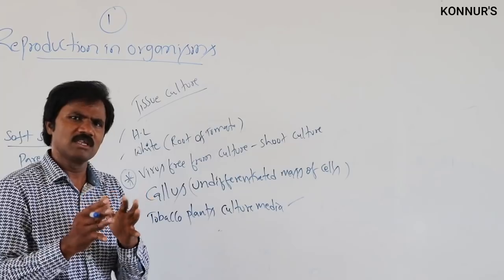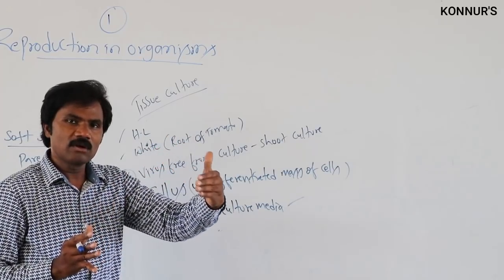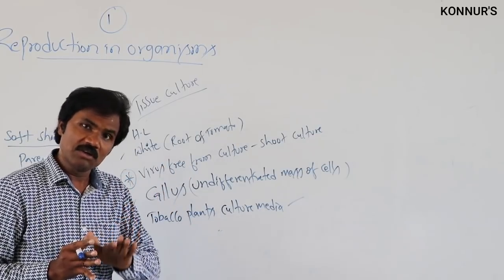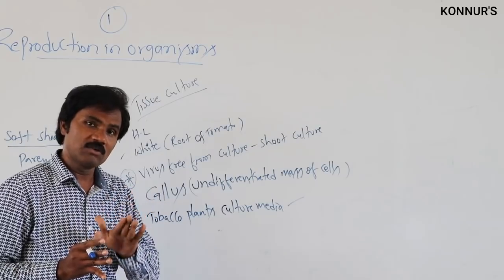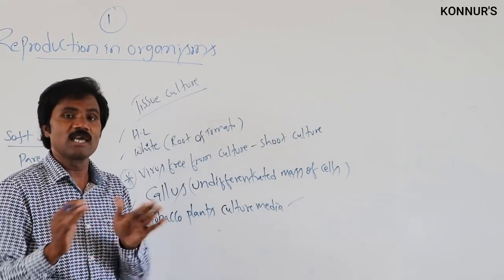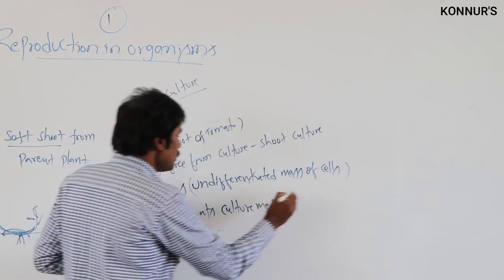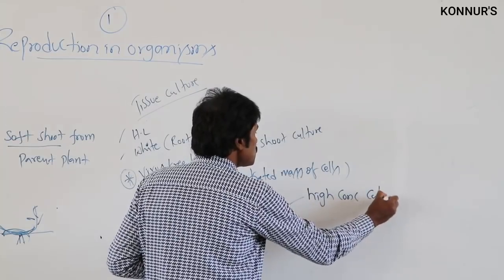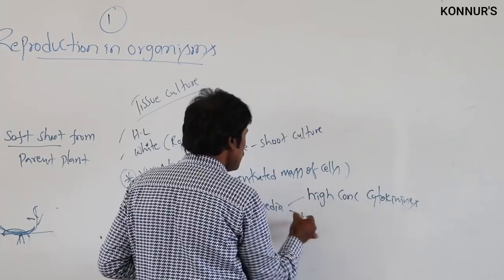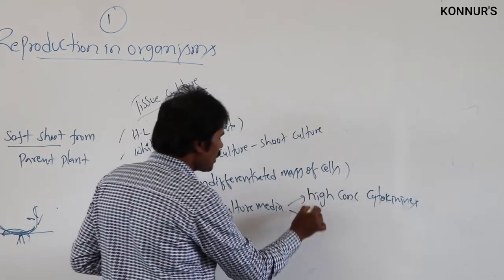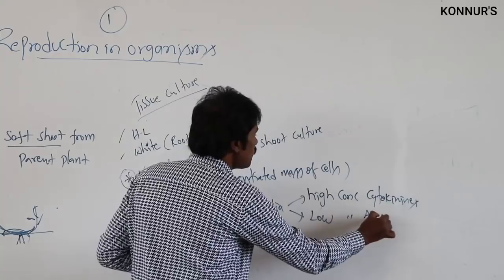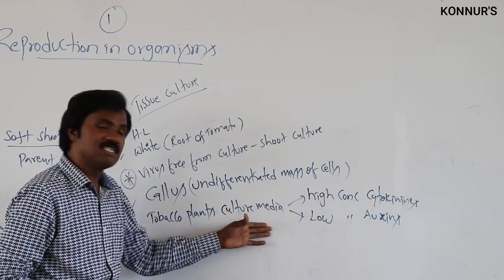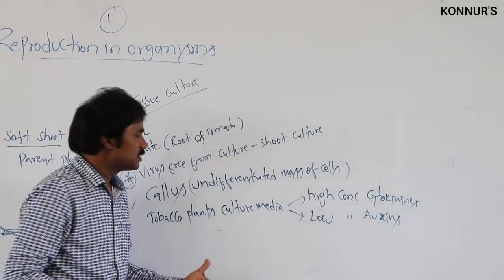They are ready to give very different options: high concentration of cytokinin and high concentration of auxin; low concentration of cytokinin and high concentration of auxin; high concentration of cytokinin and low concentration of auxin; or both low. Here, one can utilize a high concentration of cytokinins as well as a low concentration of auxins.